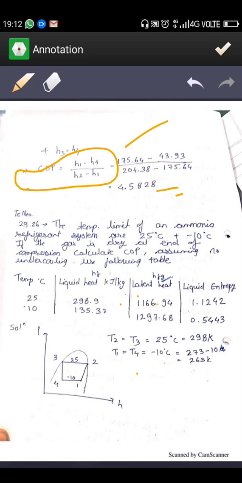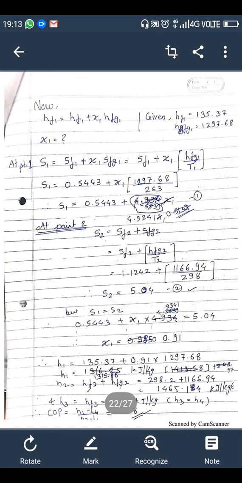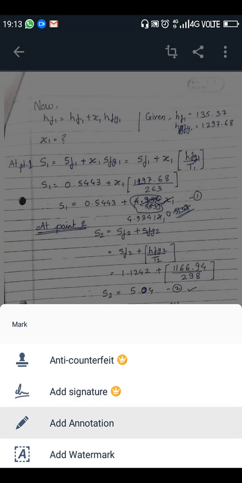Similarly, we are taking another numerical. Here again it is wet compression, the vapor leaving the compressor is dry and saturated, and no subcooling is provided. So the formula will change a bit. Let's try to use the proper formula. Here they are not providing us the dryness fraction.